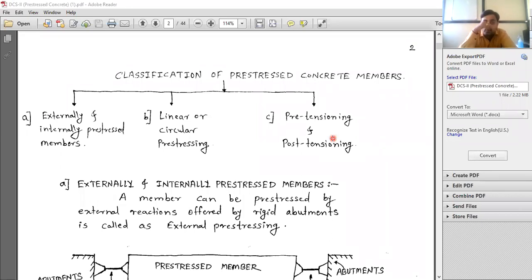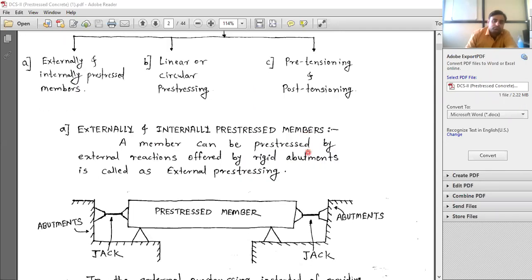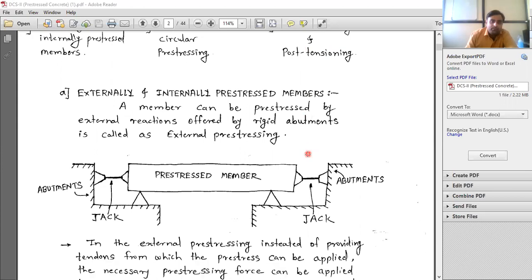First is externally and internally pre-stressed members. Okay, classification is done on this point. Second is linear or circular pre-stressing. Third is pre-tensioning and post-tensioning. Just now we have seen that last point, pre-tensioning and post-tensioning, that we will see now. So here you can see externally and internally pre-stressed member.